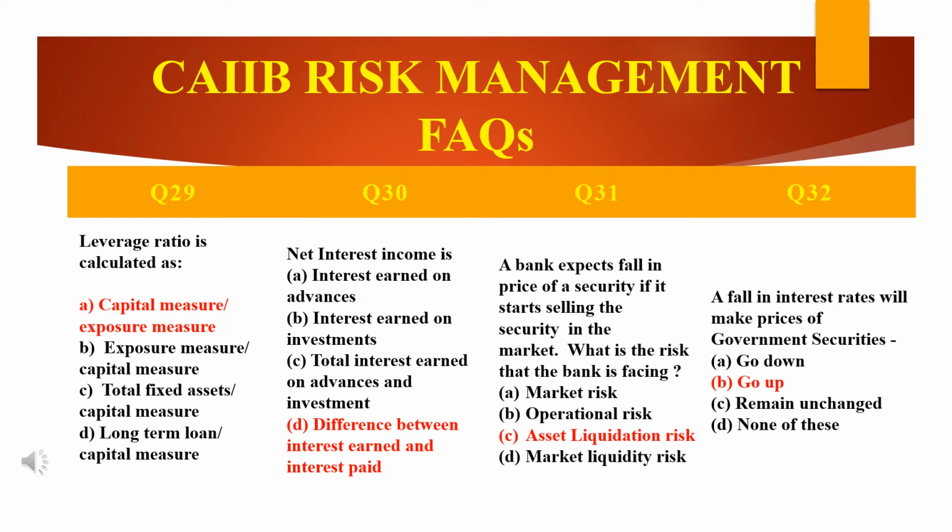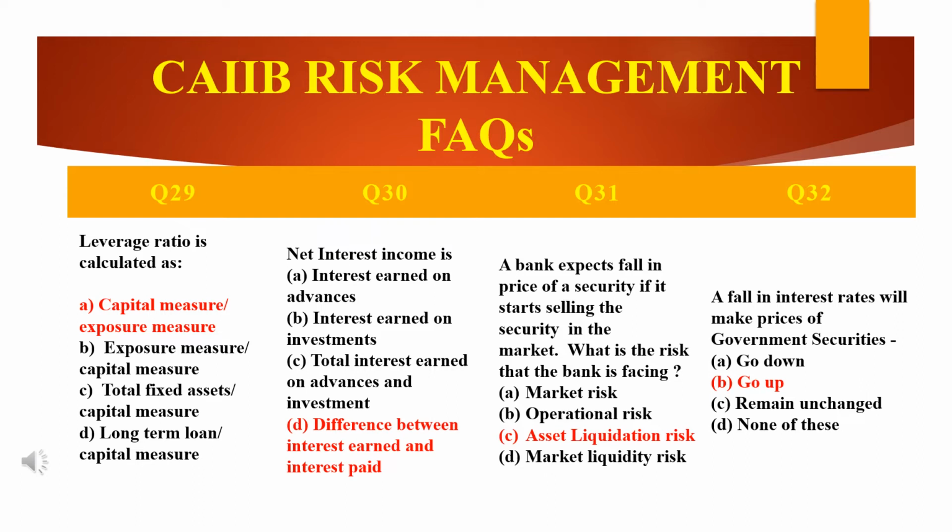Second, moving on to the next one, net interest income. So what is net interest income? They have already given 4 options here. For the exam, I am telling you, there are 4 options. The answer is the one highlighted in red color. Don't only see the answer. After that, see why the answer is that. There will be a reason behind it. Just think of that.